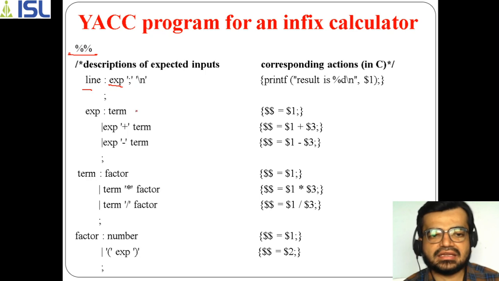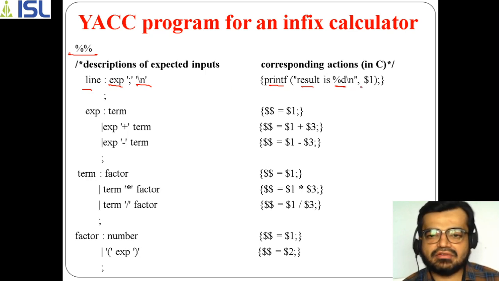That's why we have taken the literal called newline. So the action will be that you are printing the value here. So this printf statement we are using, and with the help of result is, and this %d is actually an integer value here. An integer value, that's why we took %d here.